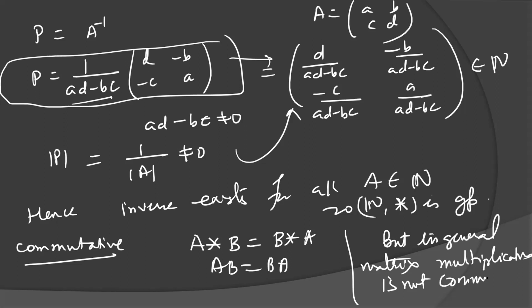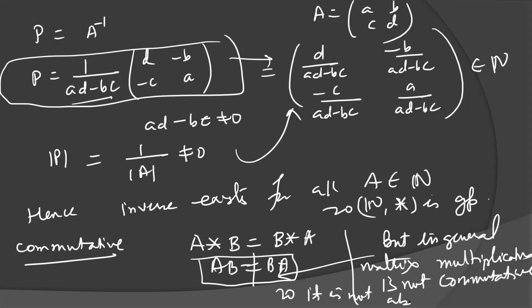If you take any two matrices from family N, we can verify that AB is not equal to BA. So it is not an abelian group. Matrix multiplication is not commutative. Therefore, this is not an abelian group.